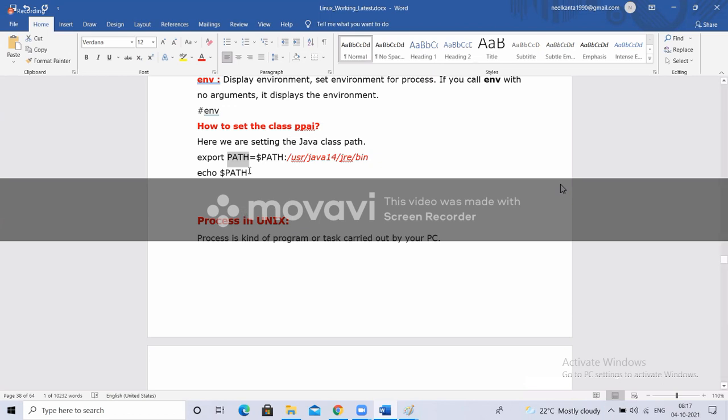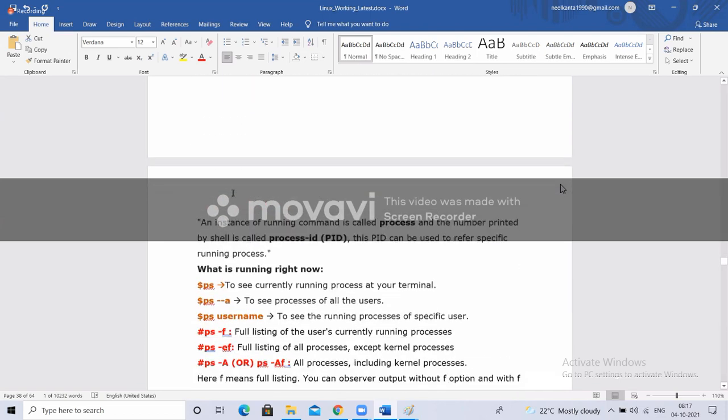But one shortcut to remember for environmental variables is that it is recommended, and almost every time we see environmental variables with capital letters. We'll not write a small a. If I want to set A equal to 10, we'll use a capital A. So always environmental variables will be in uppercase. So path is one of the environmental variables where we'll set the binary path of external tools like Maven and all. Okay, fine, you remember that.